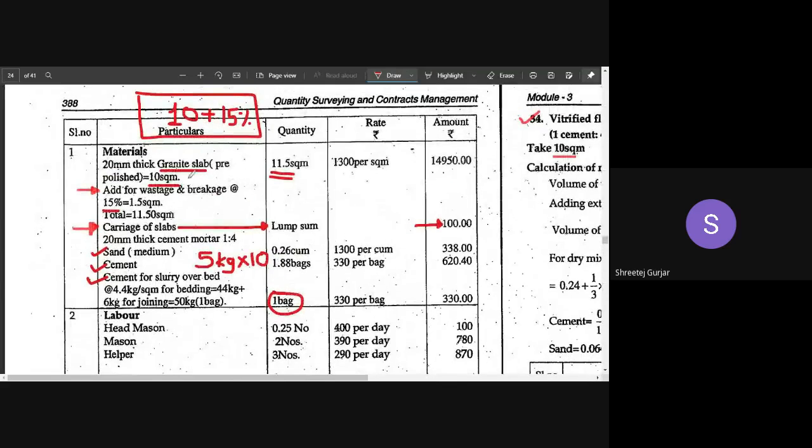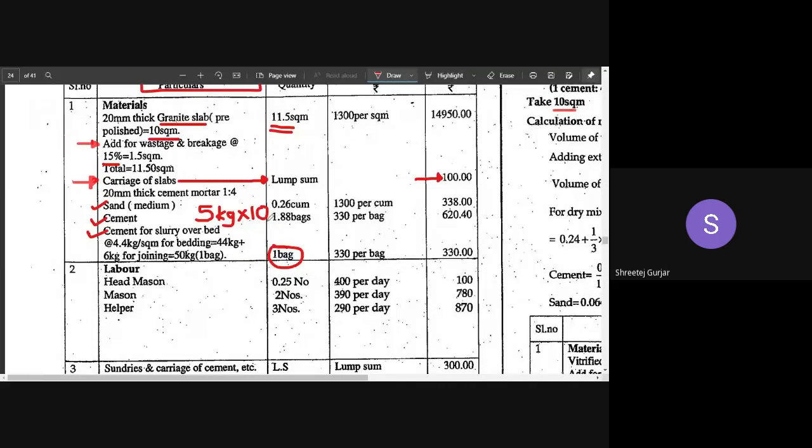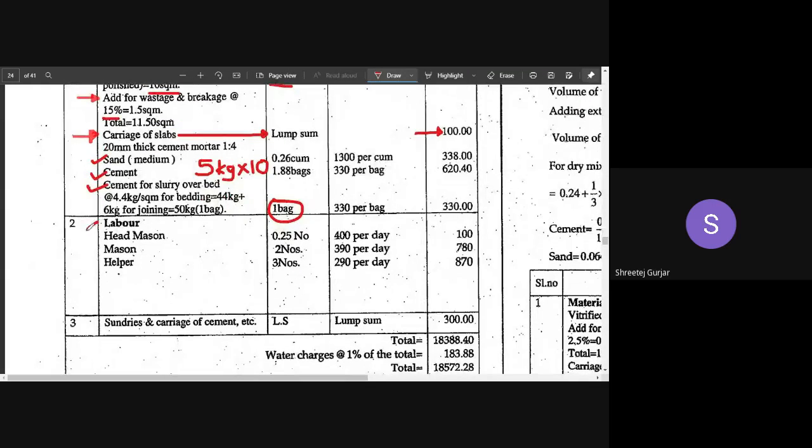That is what we have assumed, right? 10 square meter of assumption we had made of flooring. So 5 into 10 is 50 kgs. That is nothing but 1 bag, right? 50 kgs, 1 bag. Now, mason, you can write down all these things, labors quantity you can write down.